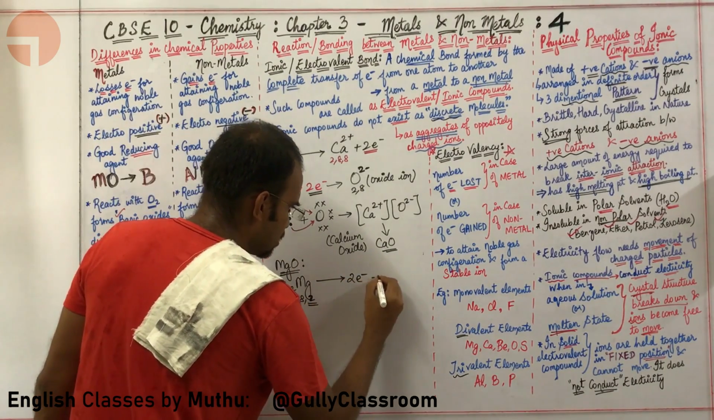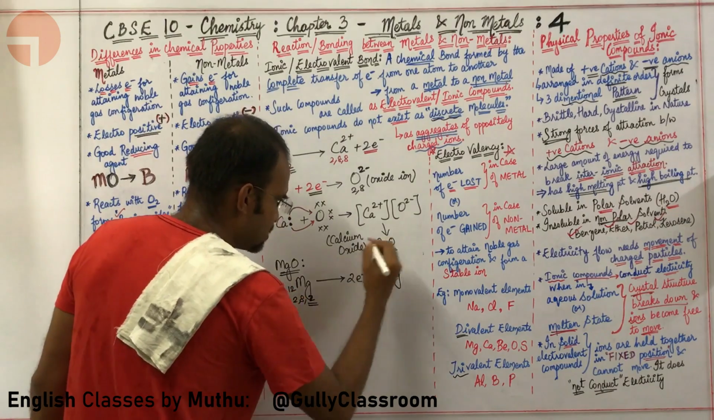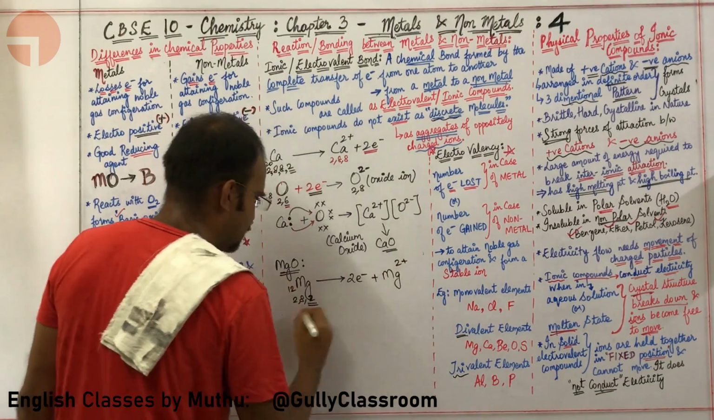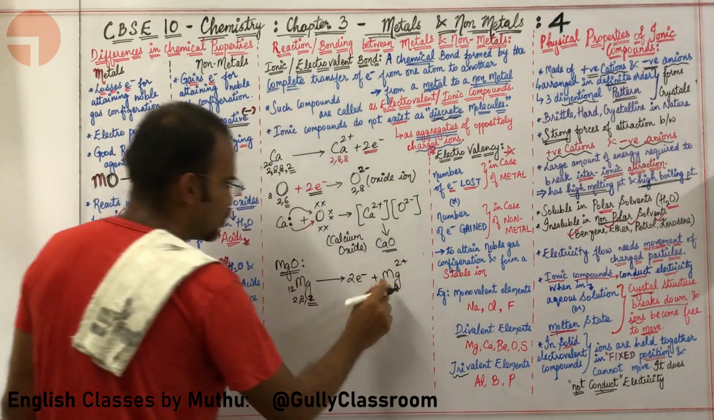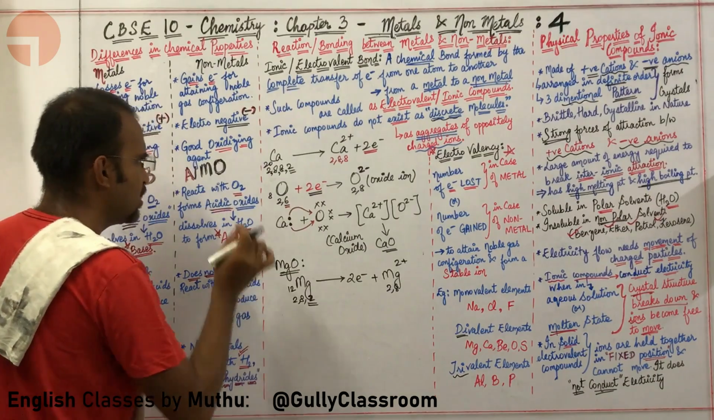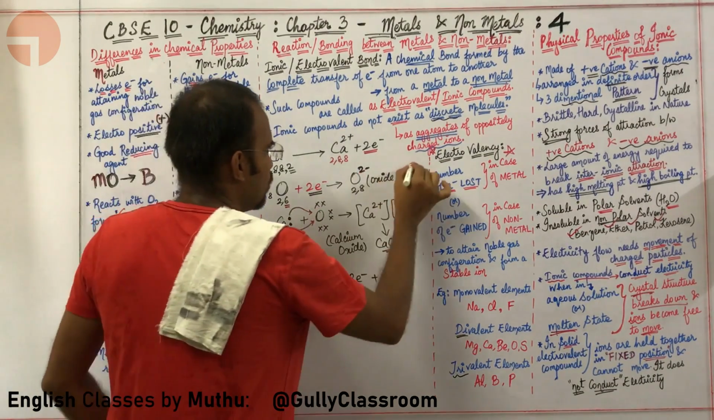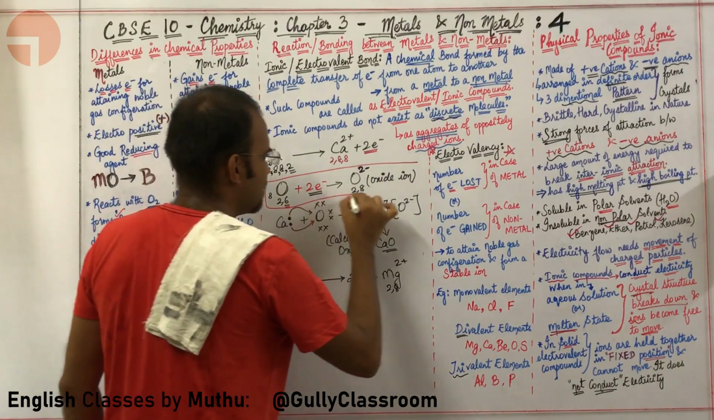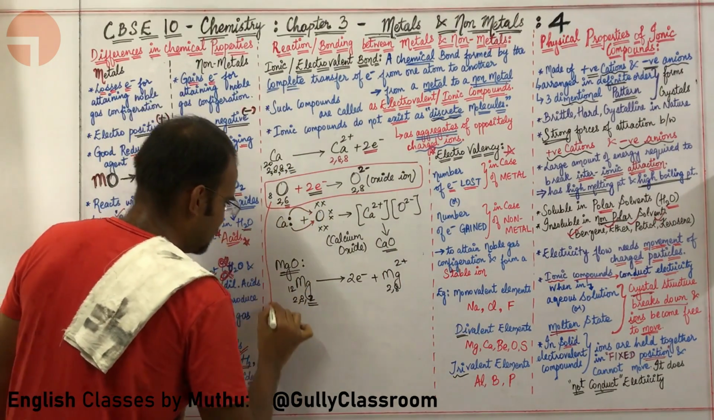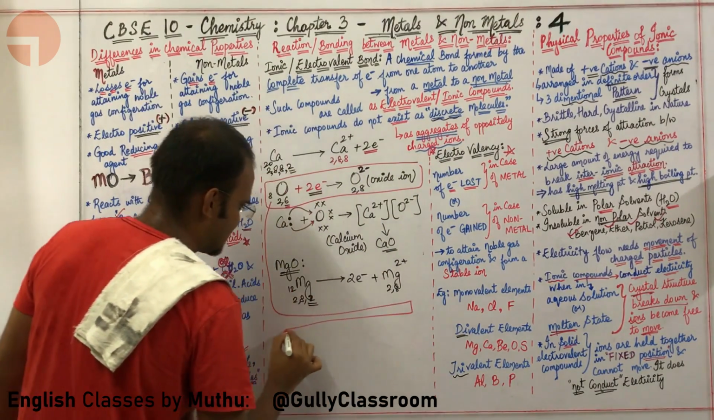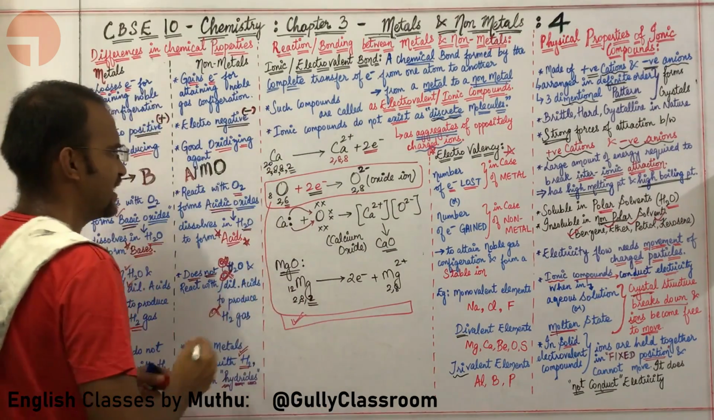So Mg loses 2 electrons. Because it has lost 2 electrons, you can simply write 2+. It has attained 2, 8, which is the neon configuration. What about oxygen? Whatever it is doing here, the same reaction will repeat over here.